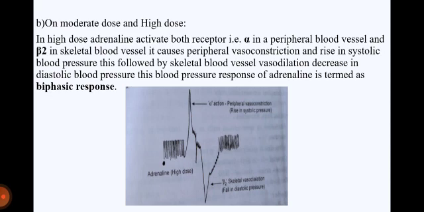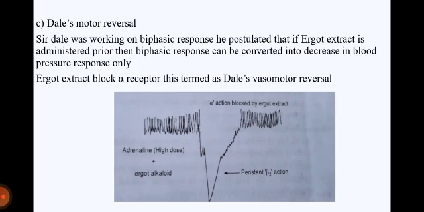In a high dose, adrenaline activates both receptors, that is alpha in peripheral blood vessel and beta 2 in skeletal blood vessel. It causes peripheral vasoconstriction and a rise in systolic blood pressure. This is followed by skeletal blood vessel vasodilation and a decrease in diastolic blood pressure. This blood pressure response of adrenaline is termed as biphasic response.